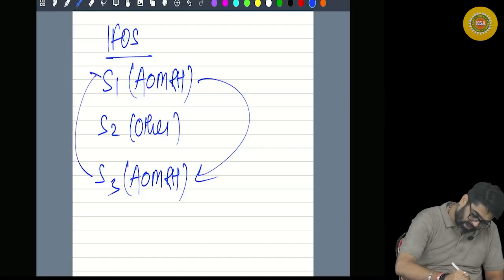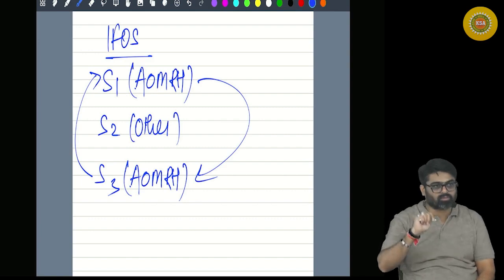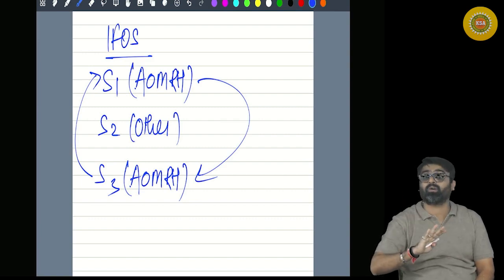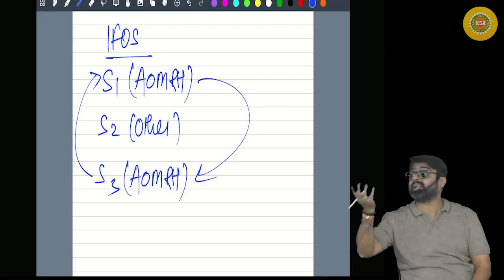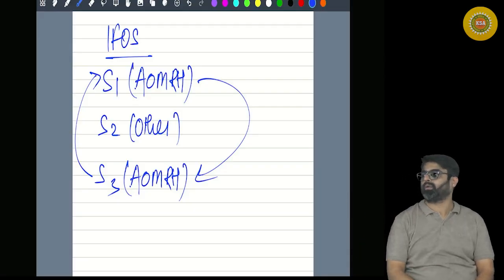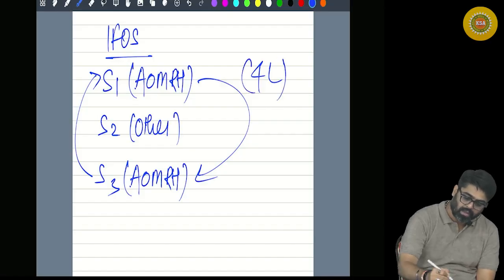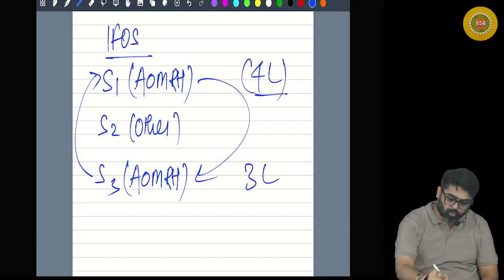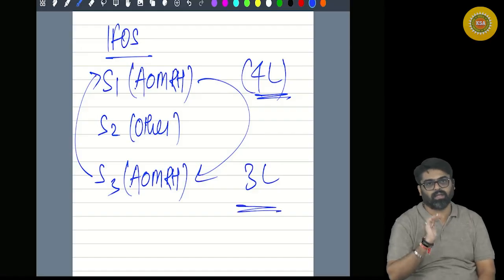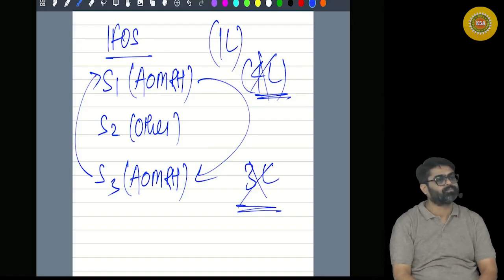Loss of this activity can be set off against this. But the loss of this activity cannot be set off against profit of any other activity. Getting my point? So even if there is a 4 lakh rupees of loss here and there is a 3 lakh rupees of income here, this 4 lakh can be set off against 3 lakhs. So 3 lakh will go and this loss will still remain 1 lakh.